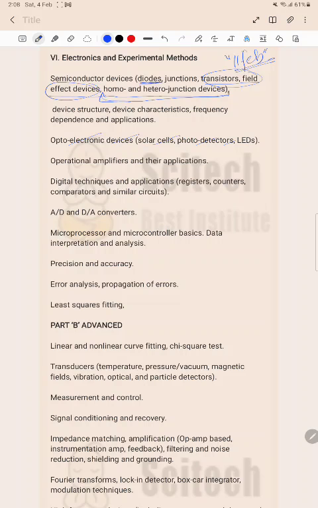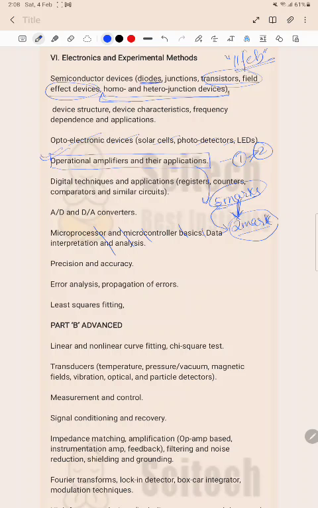Optoelectronics and all, you can leave. These types of questions are not basically asked. Operational amplifier is very important for the examination. Almost every year you find one question, maximum 2 marks. Most times you'll get 2 marks. Compared to the NET examination, those types of questions which are asked for 5 marks in NET are asked in GATE for 2 marks. This is the basic difference, or you can call it a similarity also. A 5-mark question can be asked in the same step, same size, same length for 2 marks.